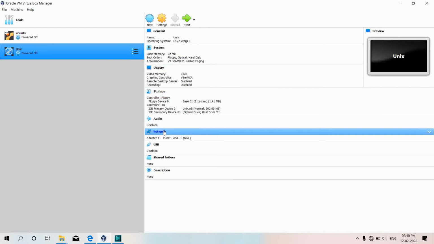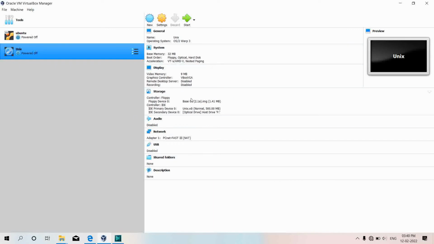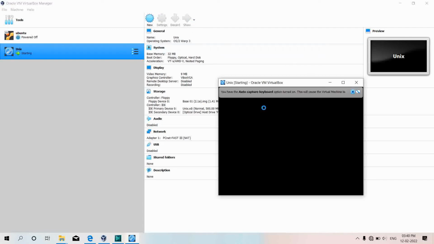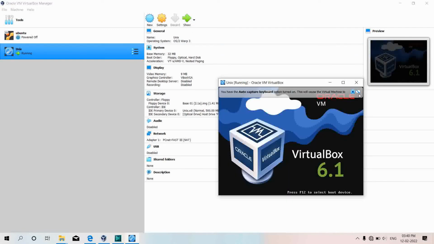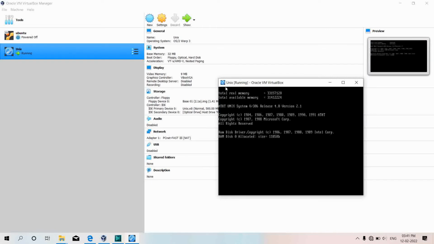And now here audio is disabled and USB is disabled, so I'm ready to start, and I can now start. And as you can see, my Unix is started. My Unix is successfully running. This is the first window of Unix running.